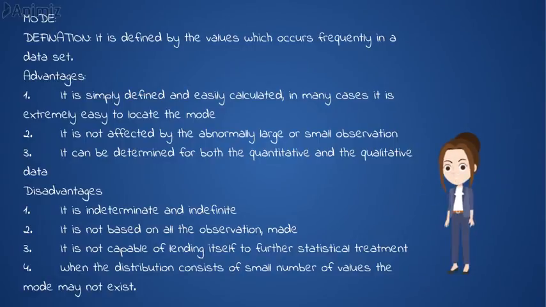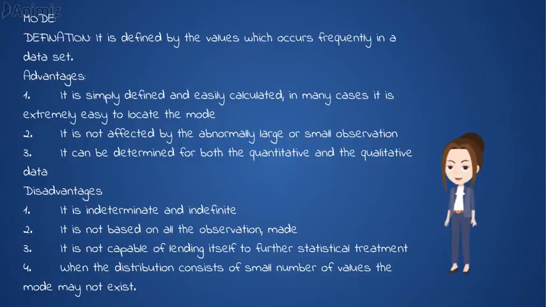Advantages. 1. It is simply defined and easily calculated. In many cases it is extremely easy to locate the mode. 2. It is not affected by abnormally large or small observations. 3. It can be determined for both quantitative and qualitative data.